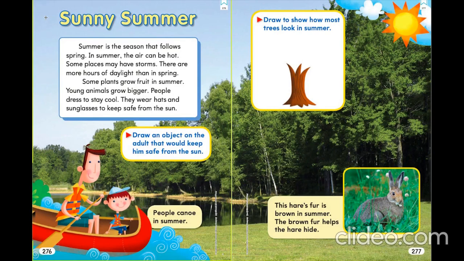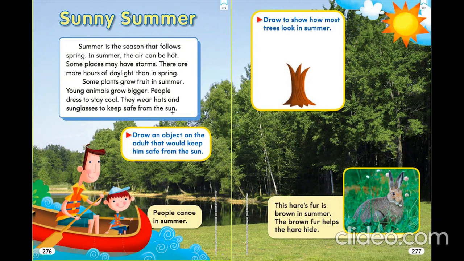Now we are going to learn about sunny summer. Summer is the season that follows spring. In summer, the air can be hot. Some places may have storms. There are more hours of daylight than in spring. Some plants grow fruit in summer. Young animals grow bigger. People dress to stay cool. They wear hats and sunglasses to keep safe from the sun.